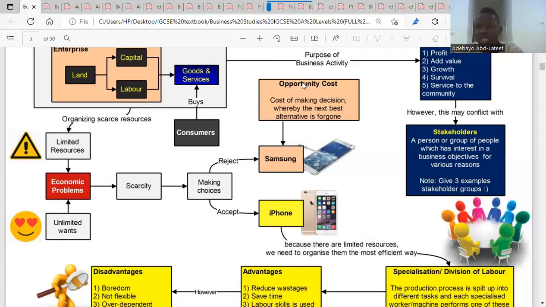We are having opportunity cost because there's scarcity. We have to make a choice. So making choices means that we can't have everything at the same time. That is why there's always the next best alternative forgone. Another example of opportunity cost is taking a business course and taking a biology course. If you are choosing business, it means you're not going to take biology. So not taking biology makes biology the opportunity cost. That's another example of opportunity cost.